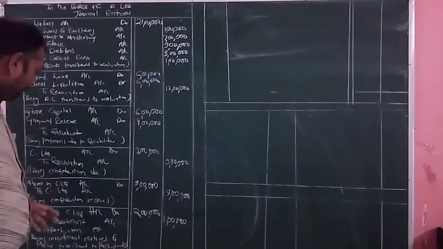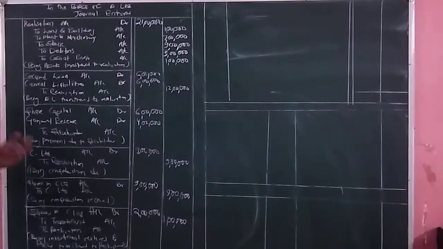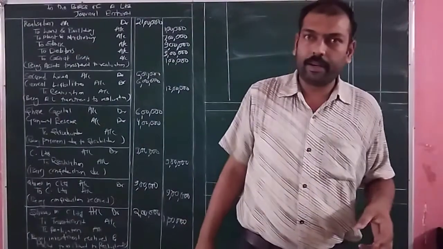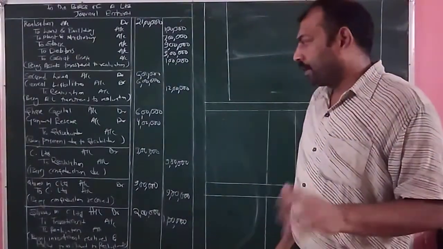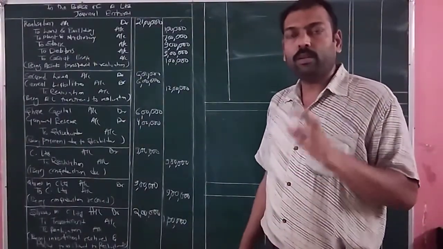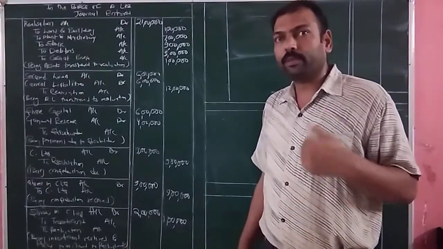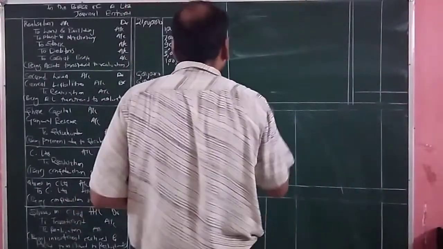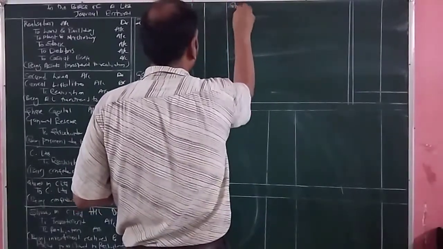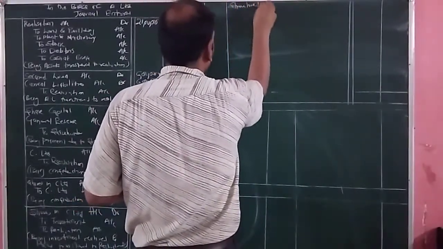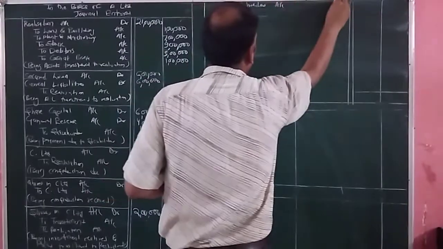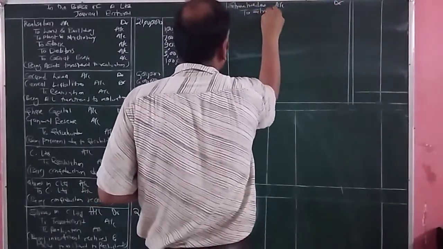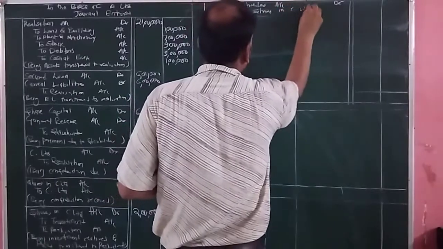Next entry will be the transferring of the shares which have been received from the C Limited, and next out of the investment both the shares will be transferred to the shareholder account. The shareholder will be the receiver. Entry will be shareholder account debit to shares in C Limited.